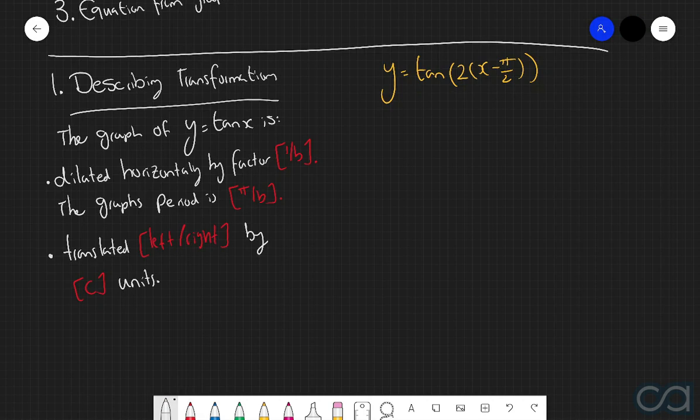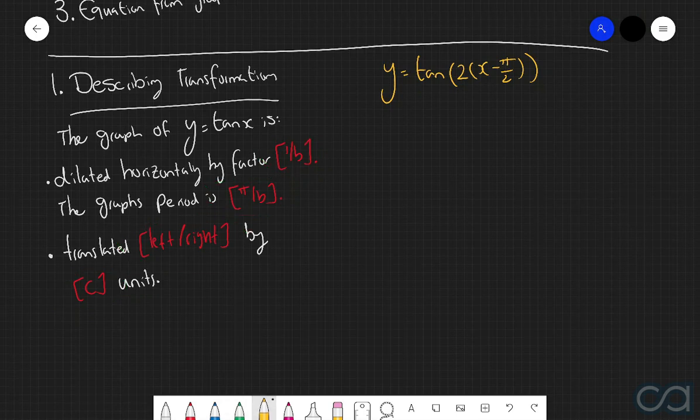And there we have it. So in this particular case, the template that you're going to use is the graph of y equals tan of x is dilated horizontally by factor 1 over b, the graph's period is pi over b, and translated left or right by c units. So the only things you need to input in this case is the value of b into these two parts, the value of c into this part, and then to determine whether the graph is going to be moving left or right.